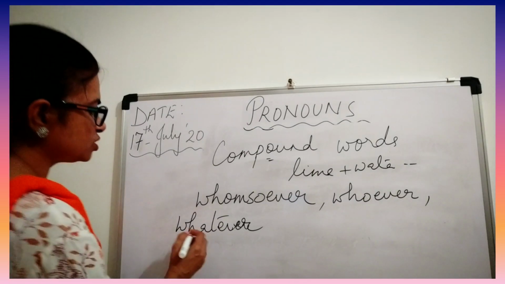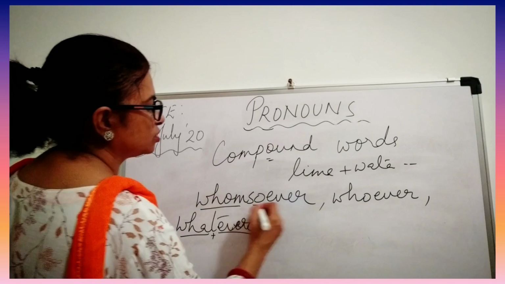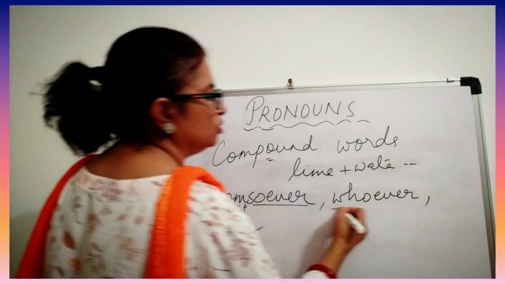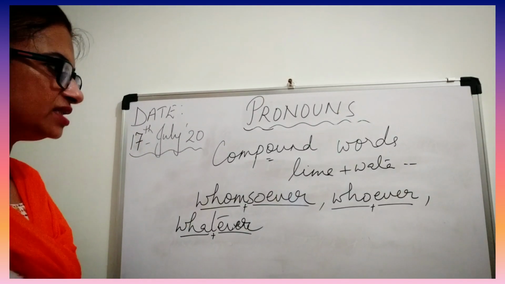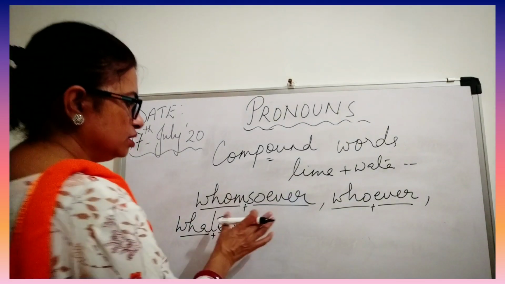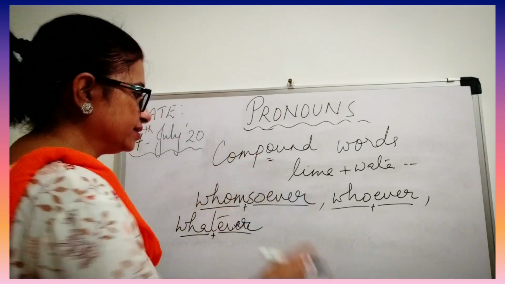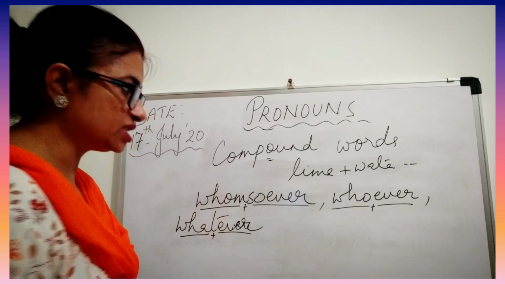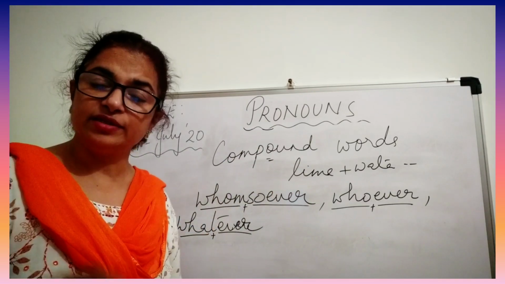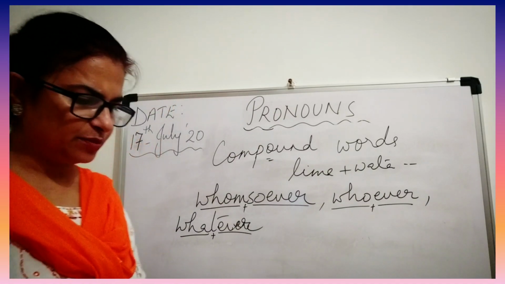Why compound? Because what plus ever, whatever. Whom plus soever, whomsoever. Who plus ever, whoever. When you join two words they make one word, and then you call it a compound word. Even they act as very good relative pronouns. You can see the examples also.